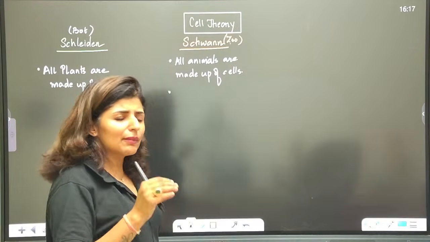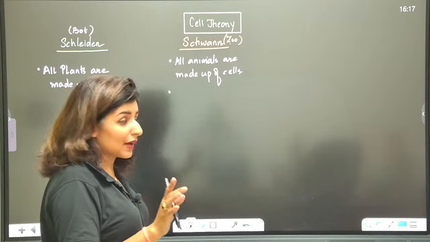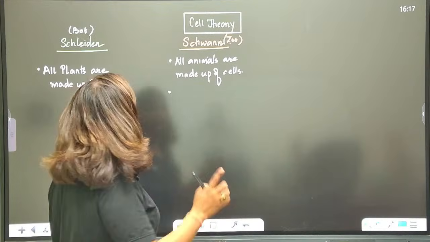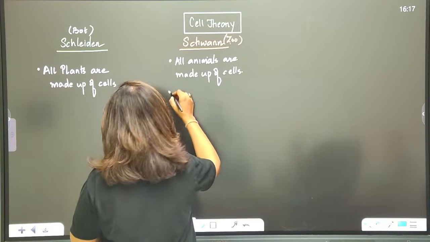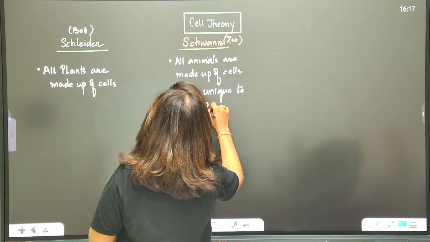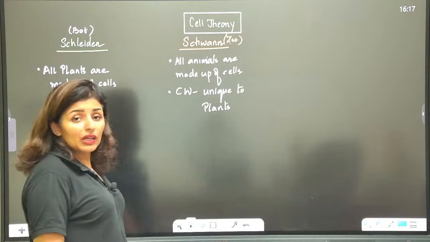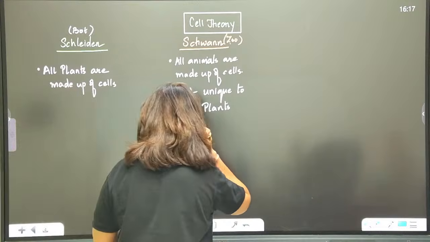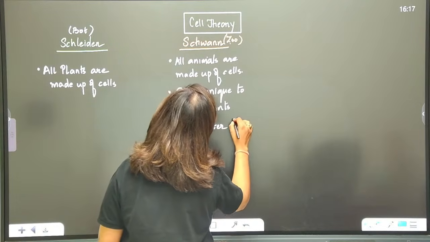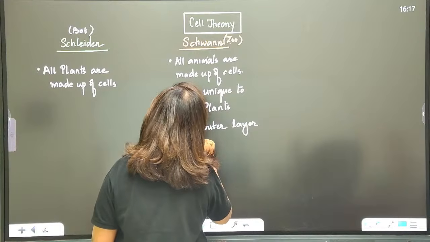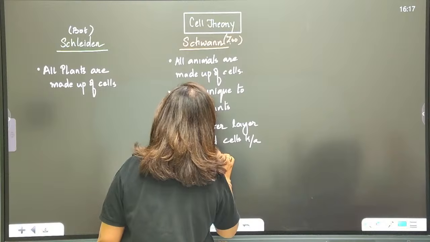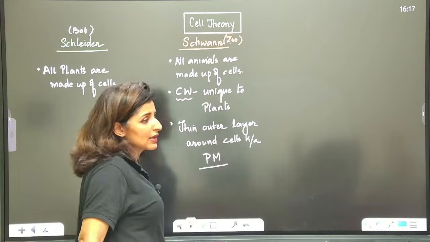That is one. Then, because Schleiden was a botanist, he had studied plants, he observed that there is a cell wall, but he didn't mark it as only present in plants, right? But when Schwann compared his observation with what Schleiden had already proposed, Schwann said that the cell wall is unique to plants. Is that clear? It is unique to plants, and there is a thin outer layer around all cells, which is known as the plasma membrane. Is this point clear to all?